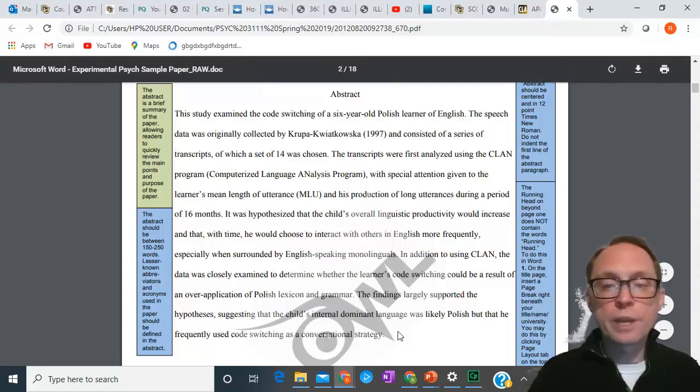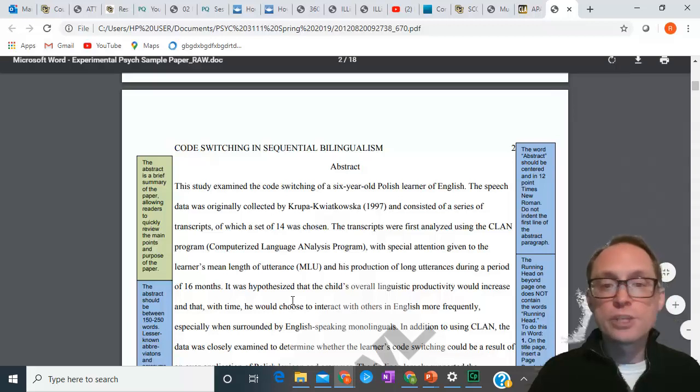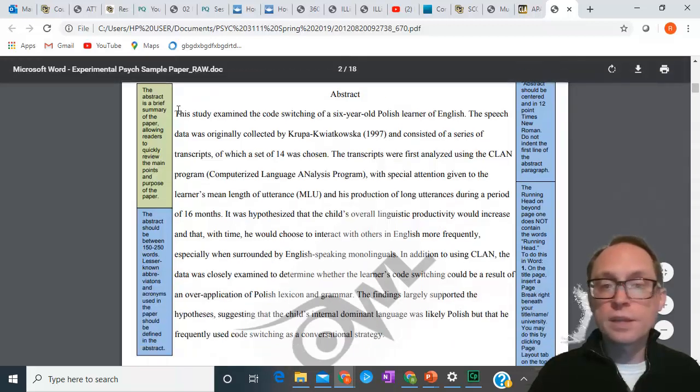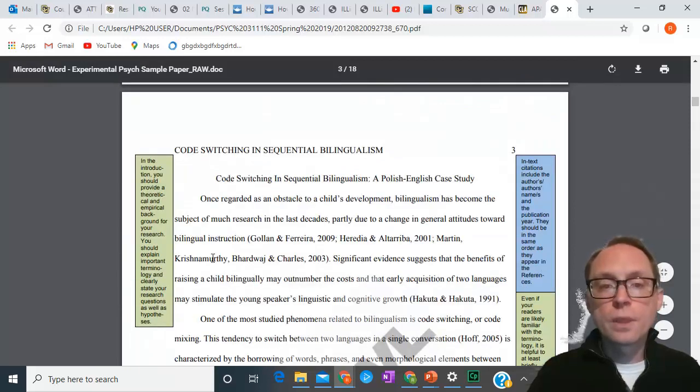Notice how it's just one paragraph. If you've got more than one paragraph in an abstract, it's way too long. This should be about 150 to 250 words. That's how long it should be. It should be one paragraph and only one. That's why it's not indented at all, right here. You start a new page, and you start the new page with the title of the whole article.